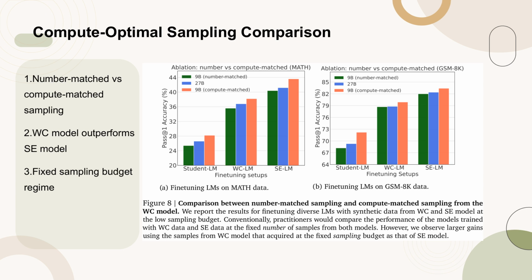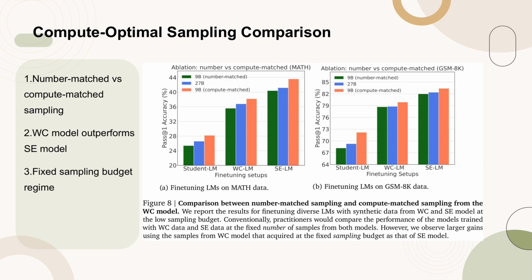Figure 8 compares the performance of models trained with number-matched and compute-matched sampling from the WC model. The results show that models trained with compute-matched WC data outperform those trained with number-matched WC data and SE data. This suggests that future comparisons between synthetic data from weak and strong models should be made in the compute-matched regime to achieve better performance.